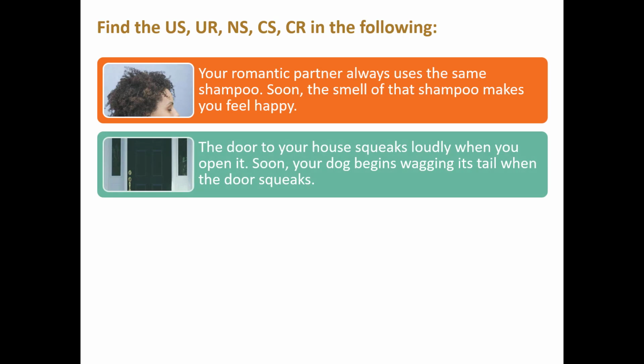So the door to your house squeaks loudly when you open it. Soon your dog begins wagging its tail when the door squeaks. Well, the neutral stimulus is the squeak of the door before any associations are made. You are then the unconditioned stimulus, eliciting the unconditioned response of the tail wagging. After repeatedly pairing the squeak with you, the dog begins to wag its tail in response to the squeak. The squeak has now become the conditioned stimulus, and the wagging has become the conditioned response.